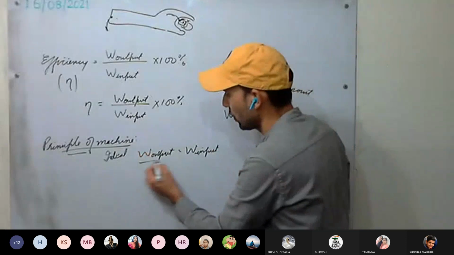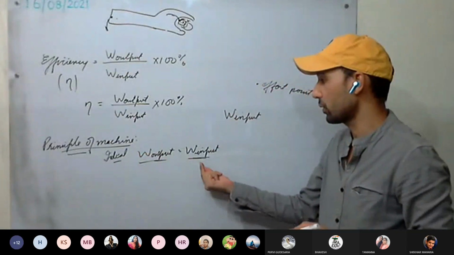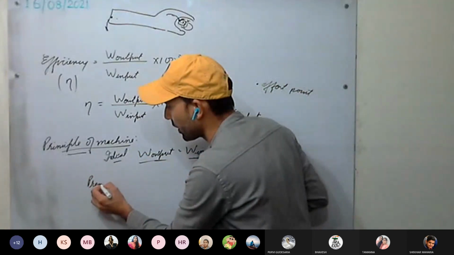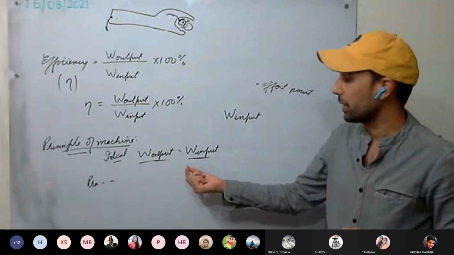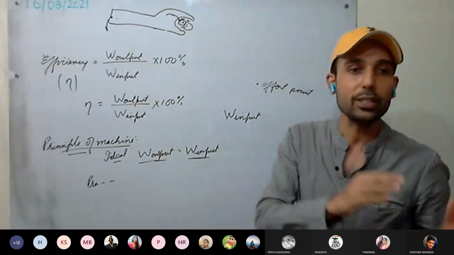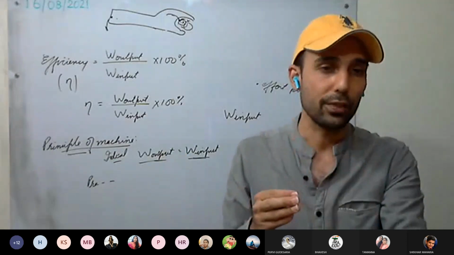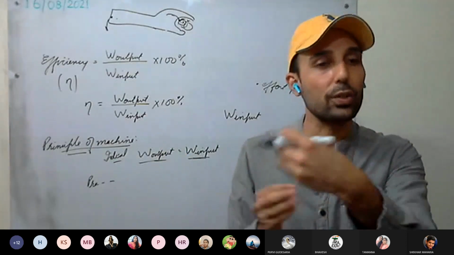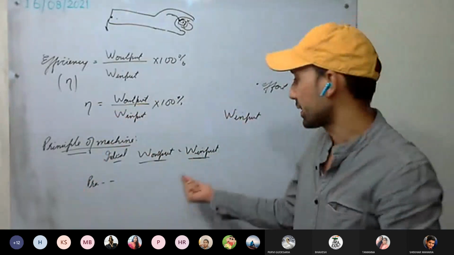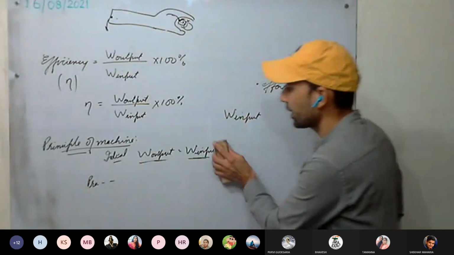So for the ideal case, work input will be equal to work output. But since practically no machine is ideal, work input is always more than the work output. That means of the energy we provide to the machine, some will be used to overcome friction, or heat may be generated, or it may get converted to some other form of energy, and work output is always less than work input. This is clear?